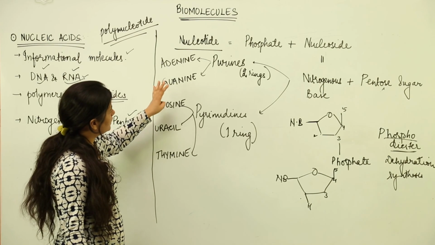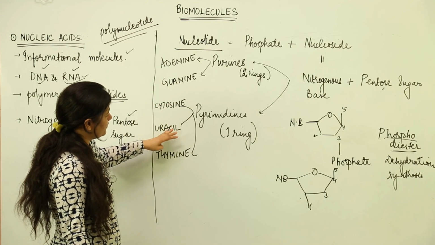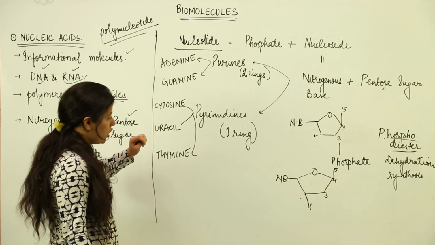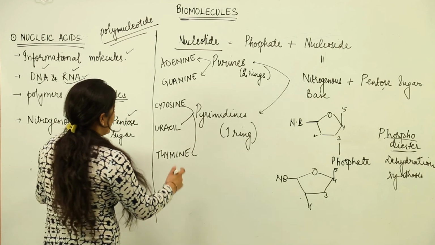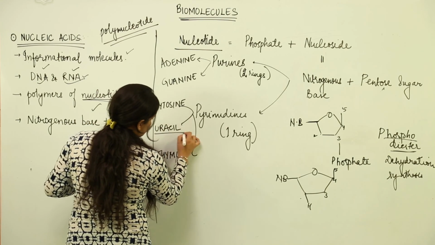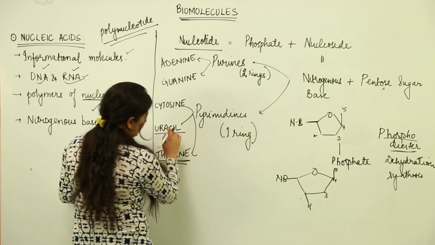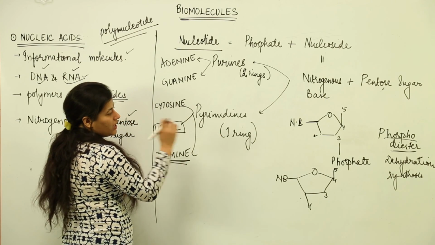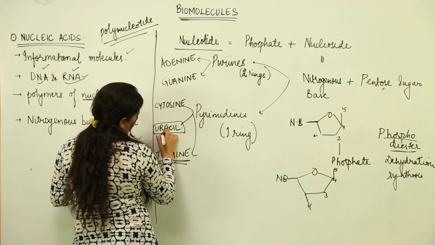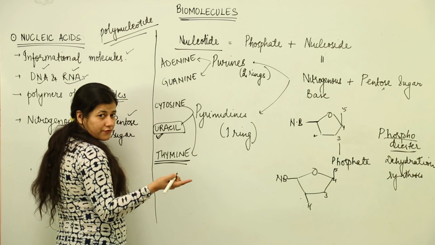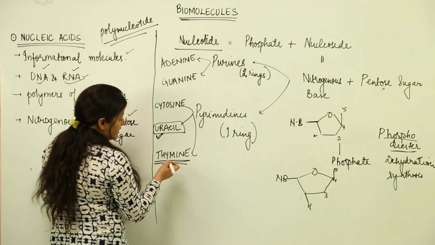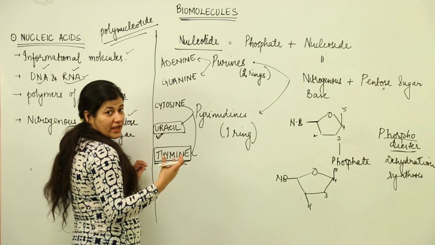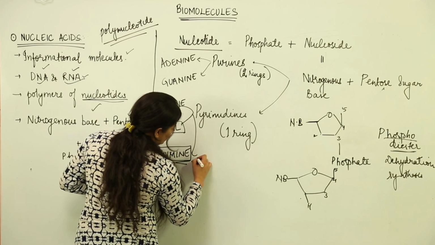Now coming to the purines and pyrimidines, they would be binding to the 1st position of the sugar, and you need to see the difference between uracil and thymine. In the case of RNA, whenever the sugar happens to be ribose, the bonding of uracil to the 1st carbon of ribose would take place, and in case of deoxyribose, uracil will not be able to combine with the 1st, instead thymine would come.